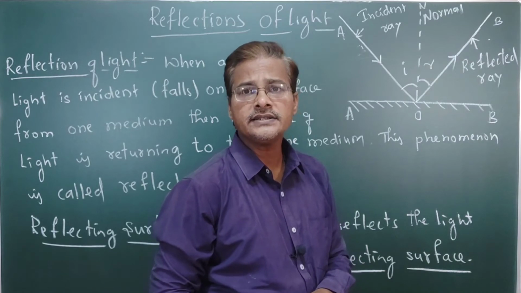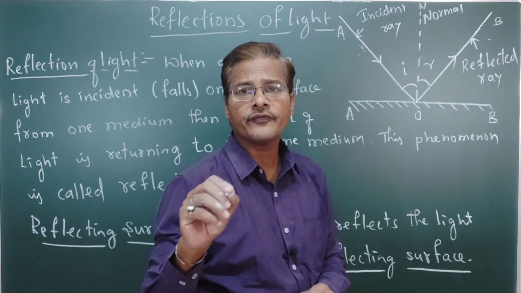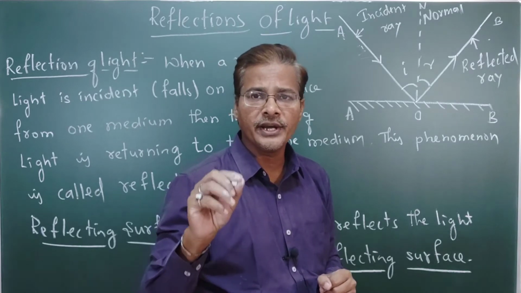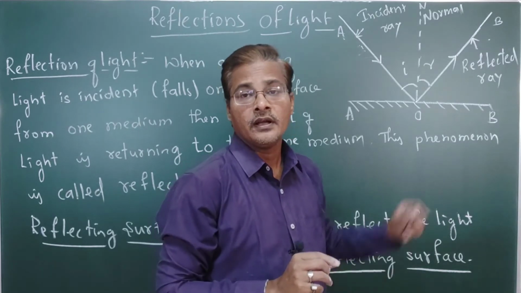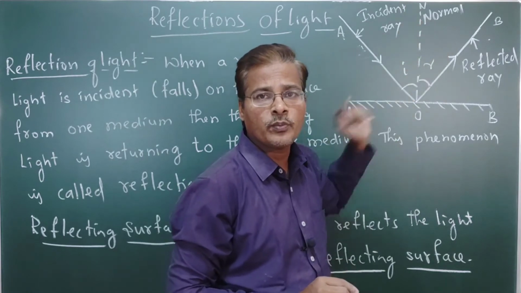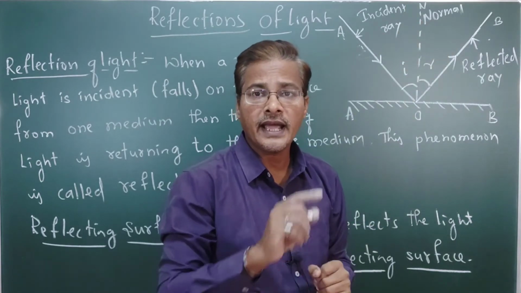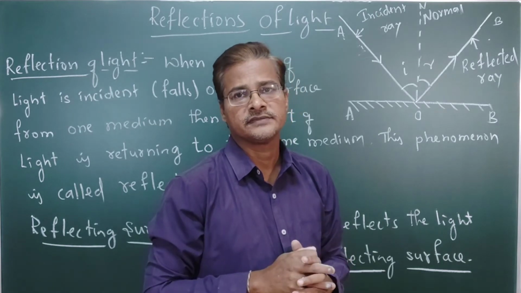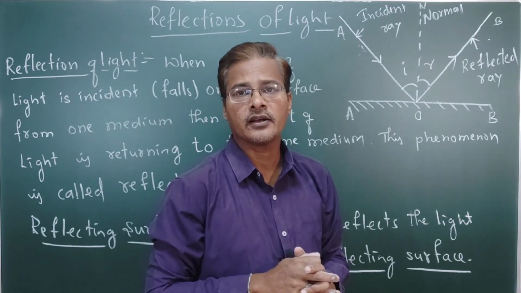That R is called angle of reflection. Angle of reflection means the angle made between the reflected ray and the normal at the point of incidence. That angle is called angle of reflection.